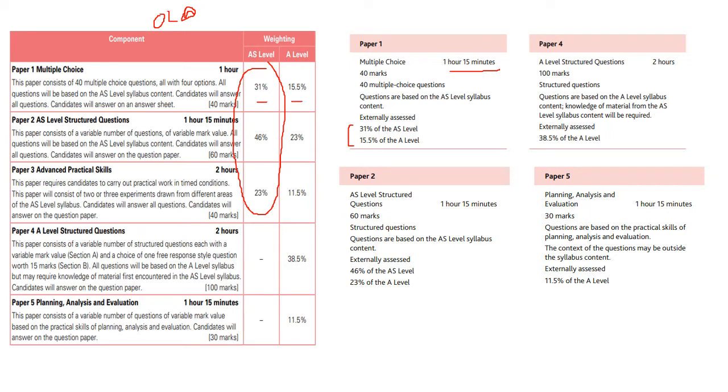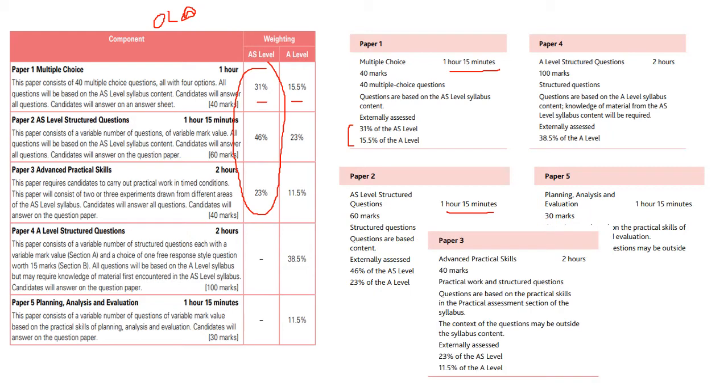Paper 2 hasn't had additional time. It's still the same, 75 minutes, just as it was in the old syllabus. Paper 4 is also still 2 hours, just as it has always been, and the same with paper 5. And paper 3 also has 2 hours as usual.